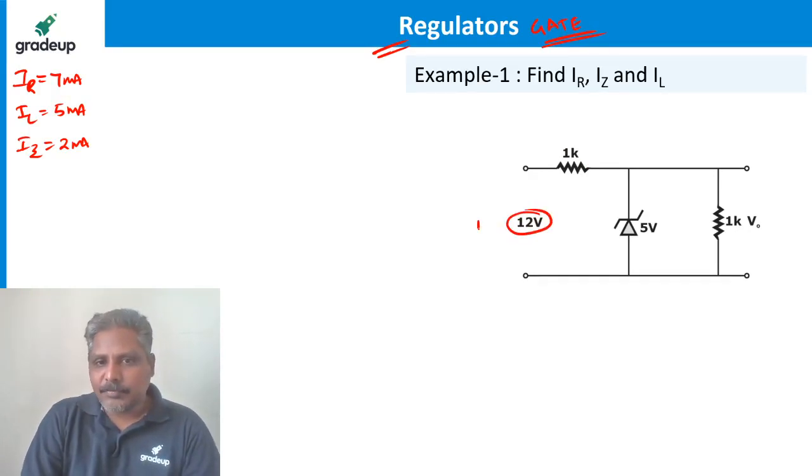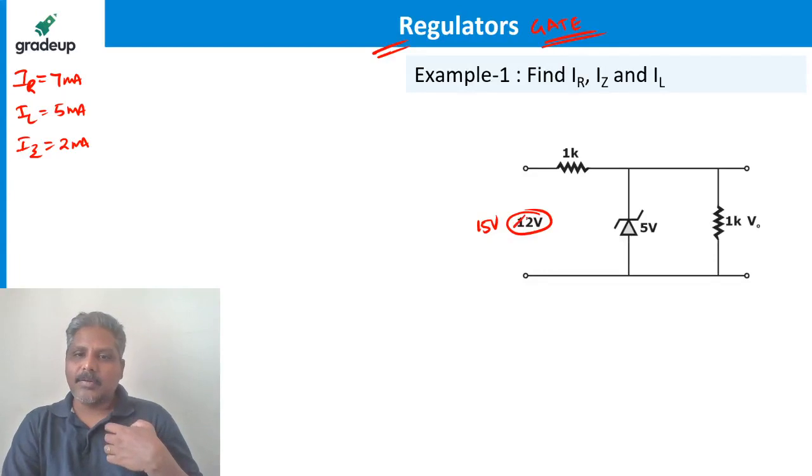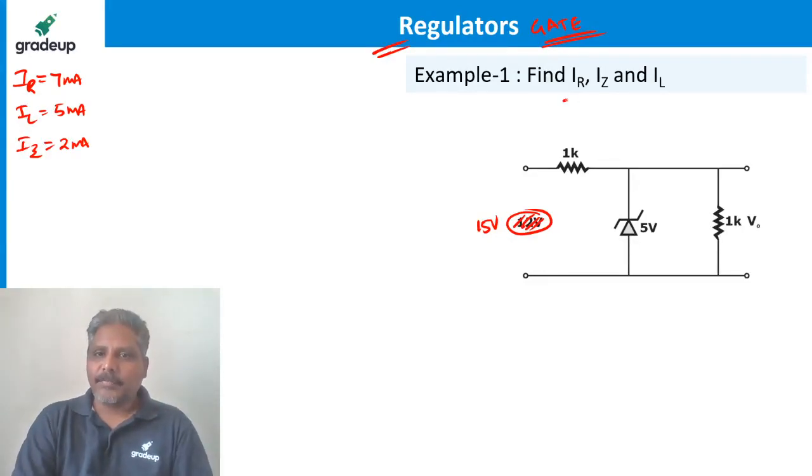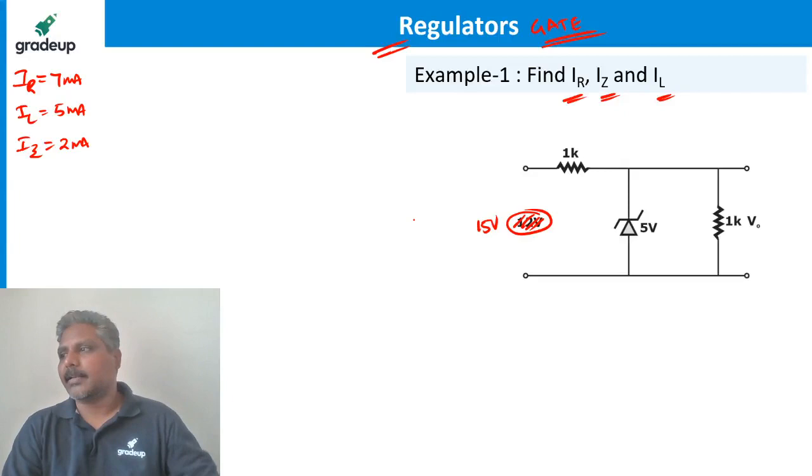Let me change this to 15 volts, not 12 volts. Now it is not 12 volts, it is 15 volts. Find the values of IR, IZ and IL again.